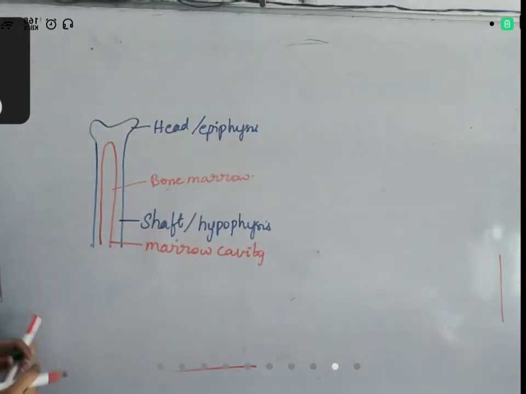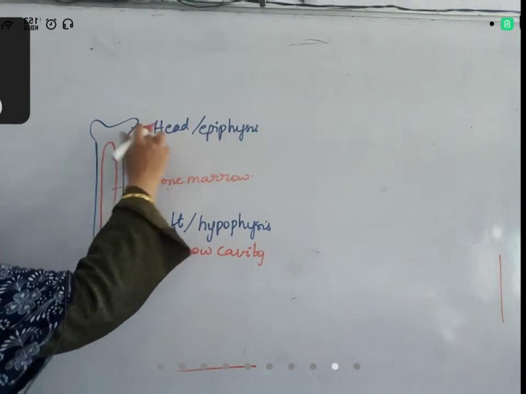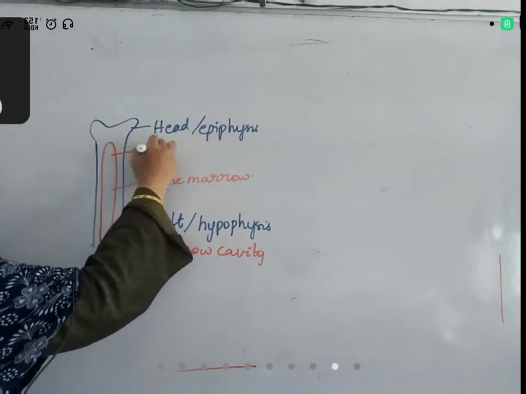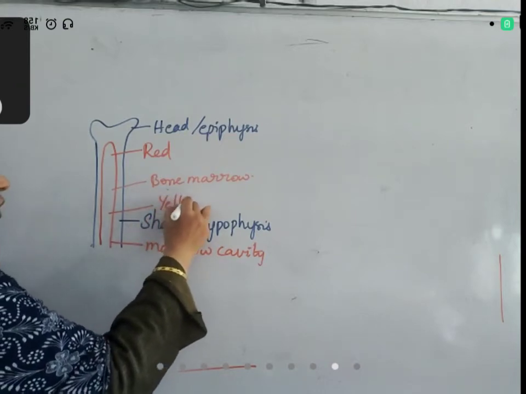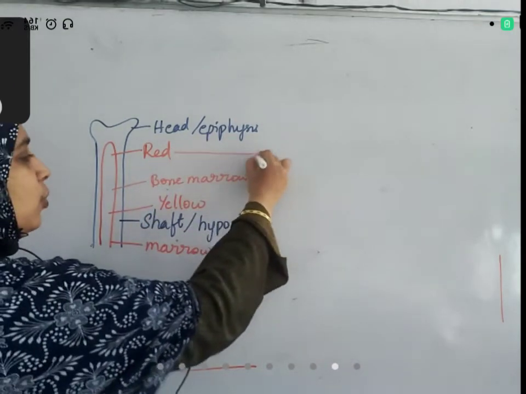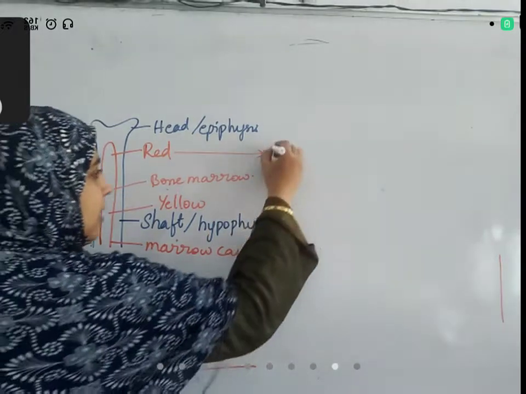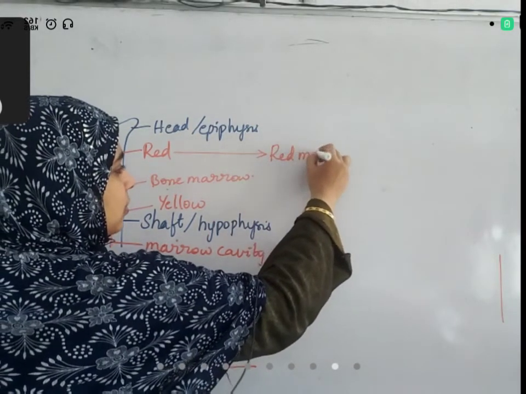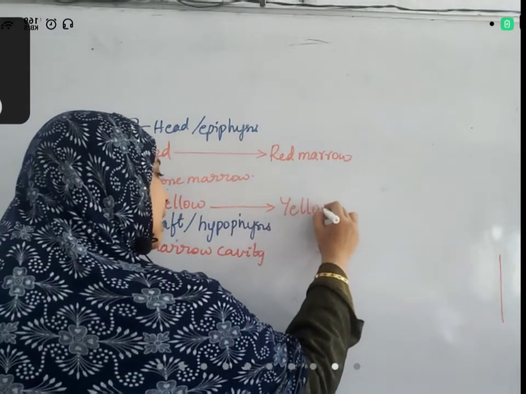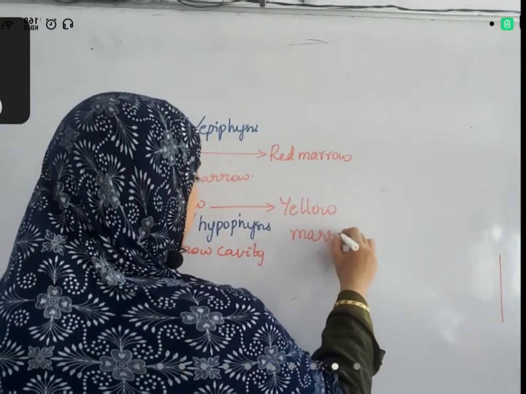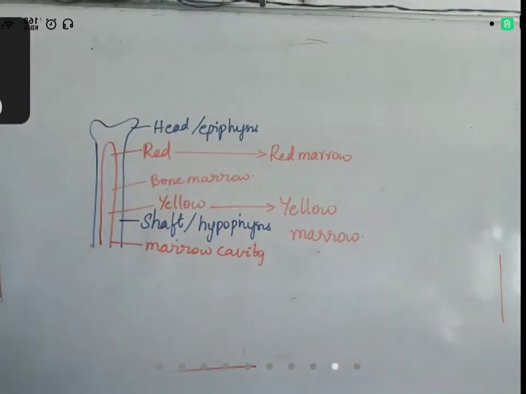Bone marrow is not always the same color. If you observe near the head region, it is red in color, and at the lower region, it is yellow in color. So this red color bone marrow is called red marrow, and this yellow color region is called yellow marrow. Red color region is called red marrow, yellow color region is called yellow marrow.